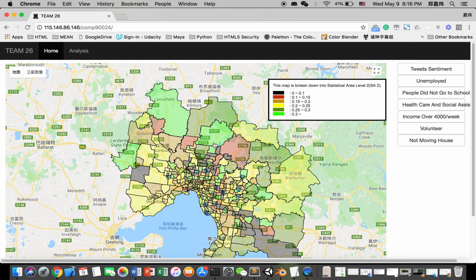For the others, the data are collected from the Australian Urban Research Infrastructure Network, short for AURIN, which is an official website providing large amounts of data.